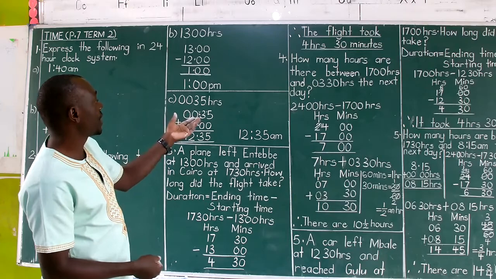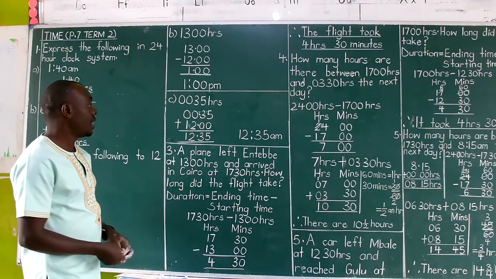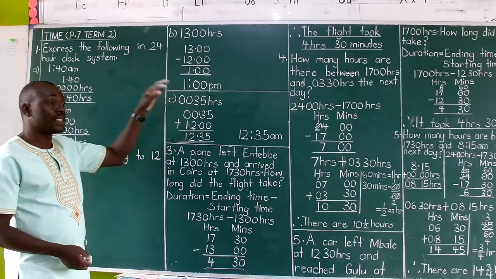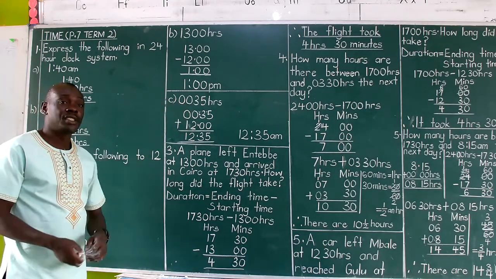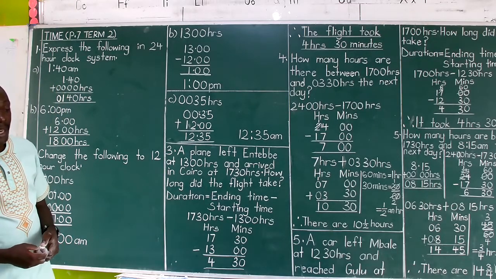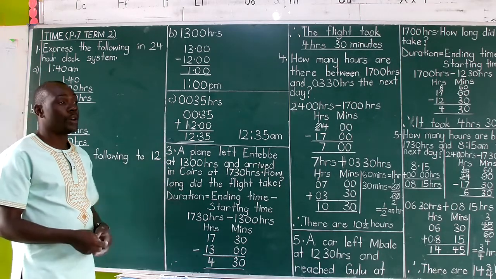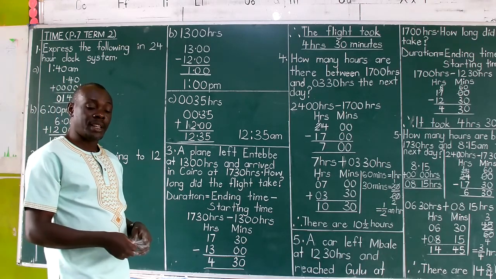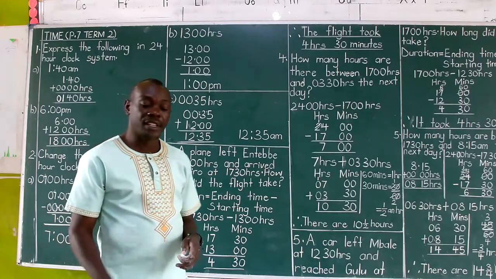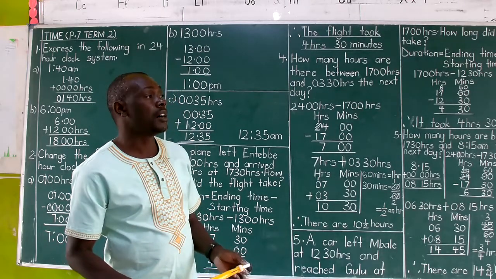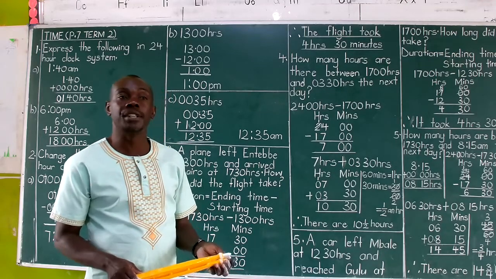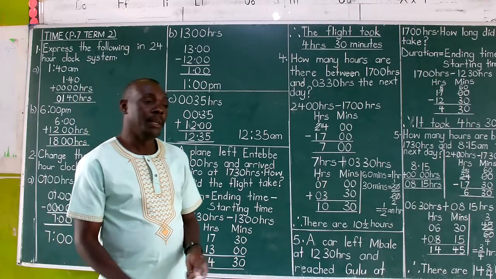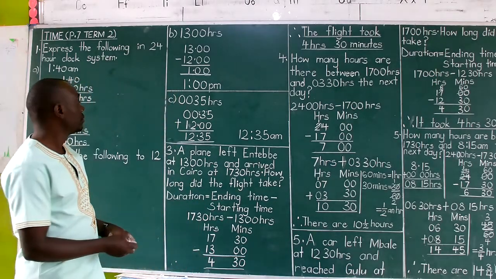Convert 0035 hours to a 12-hour system time. Look at the first 2 digits: 00 is less than 12. But you must then know about midday and midnight. We said a day starts at midnight, and if it is the beginning of the day, we shall have no hour and no minute, therefore 4 zeros, meaning no hours and no minutes.